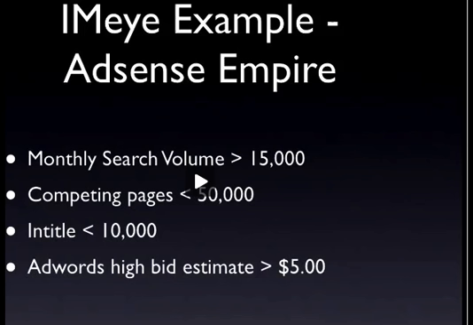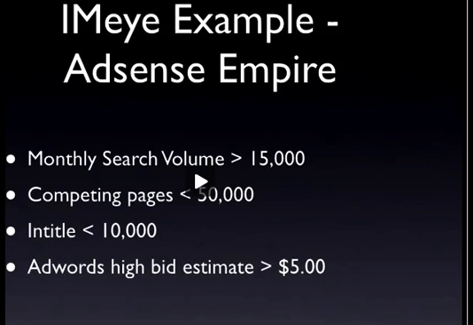But we don't need a lot of competition, because we want to be on the first page of Google. We want our site to be seen by people. So it doesn't matter how many people search for that keyword that your site is going to be built around. If there's too much competition and you're not on the first page of Google, no one will ever see your site and come there to click on anything. So we want the number of competing pages to be small.